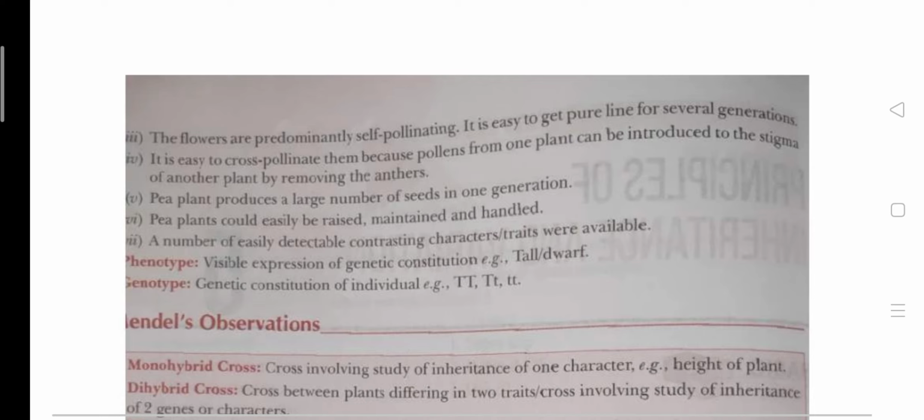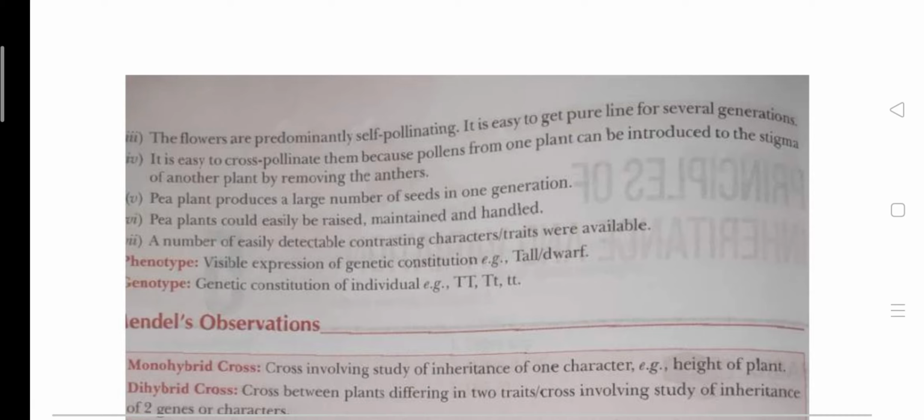To start the experiments, Mendel needed to select a pure line for the flowers. So these flowers are suitable for self pollination. He can use these flowers for natural self pollination to get the pure lines.